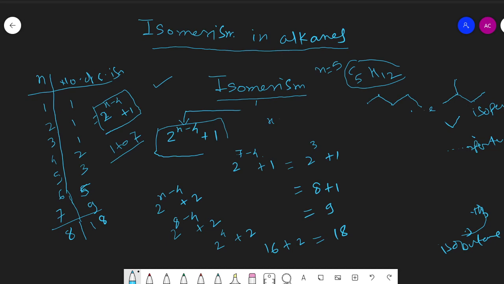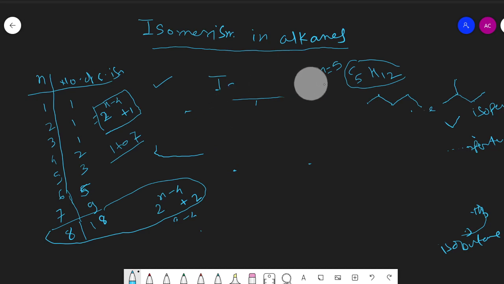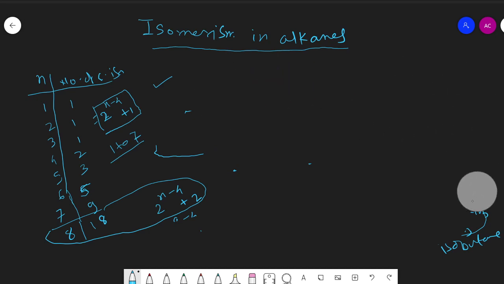And for 9 carbon, for 8 we have to use this formula, and for alkane containing 9 carbon we have to use another formula.